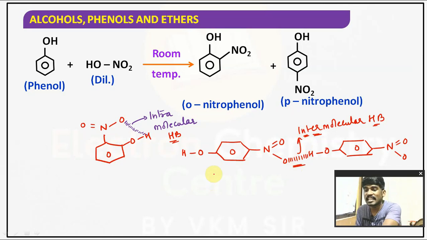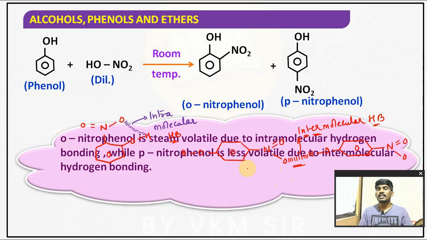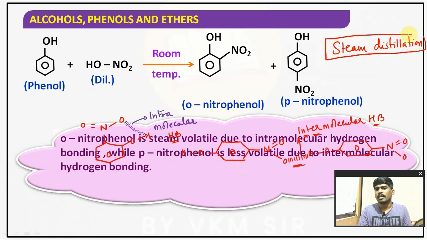So paranitrophenol is less volatile, meaning it cannot evaporate easily. The orthonitrophenol and paranitrophenol mixture can be separated by which technique? Steam distillation. Why? Because there is a difference in volatility, or a difference in boiling point.